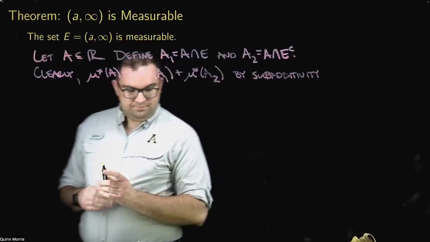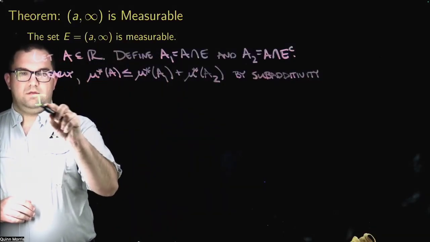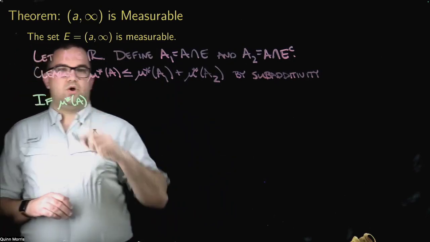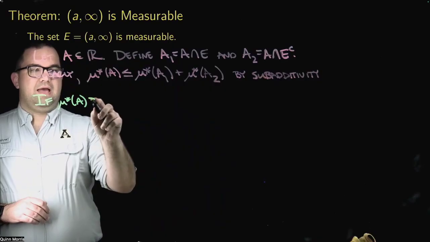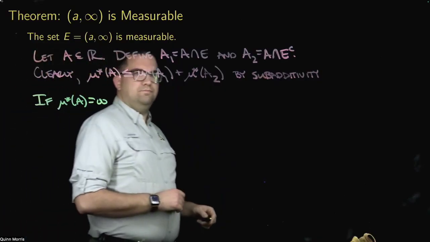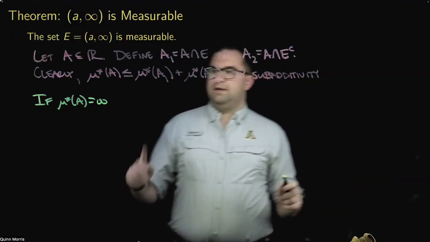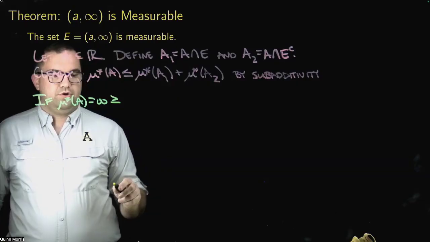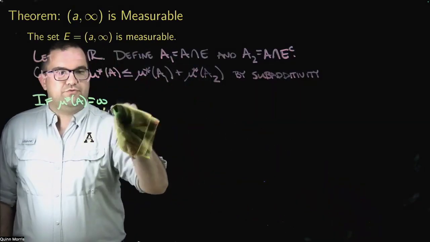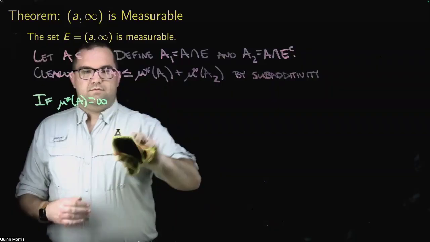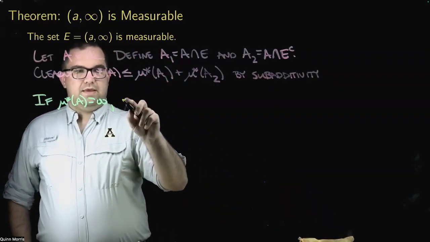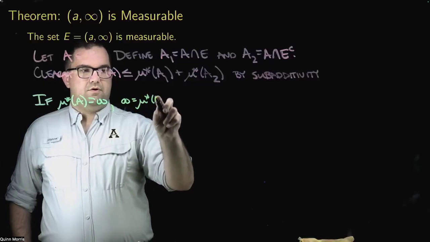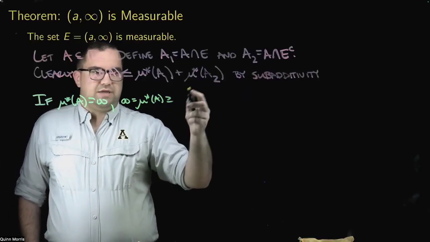Now note that if mu star of A, so this arbitrary set A, has infinite outer measure, I'm done. Why? Well, if mu star of A is equal to infinity, then infinity, which is mu star of A, is greater than or equal to anything else I want to put over here.